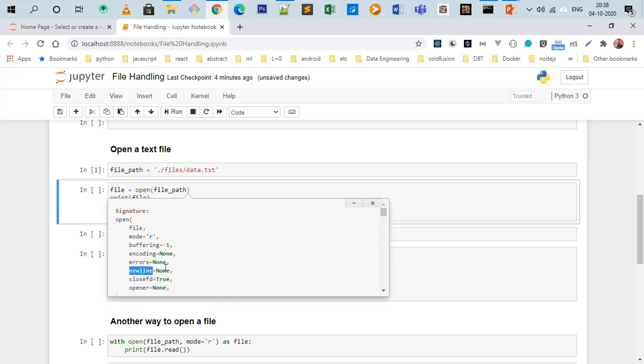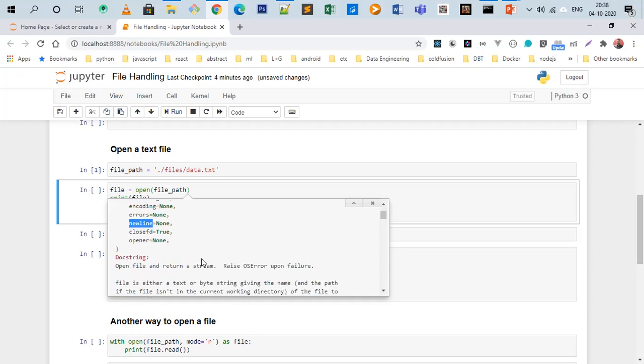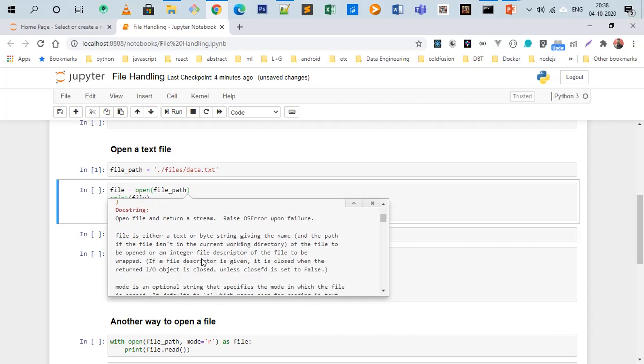Newline means whenever you add a new line to your file, do you want to add it as a new line, or you want to separate by comma, by equal sign, by semicolon, by new line, whatever. And there are other parameters; you can go through this docstring.